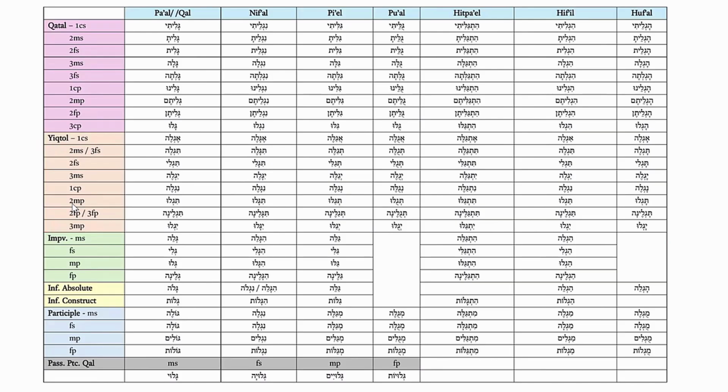You see this in katal, first common singular, in katal, second masculine singular, in katal, second feminine singular, in katal, first common plural, second masculine plural, and second feminine plural.